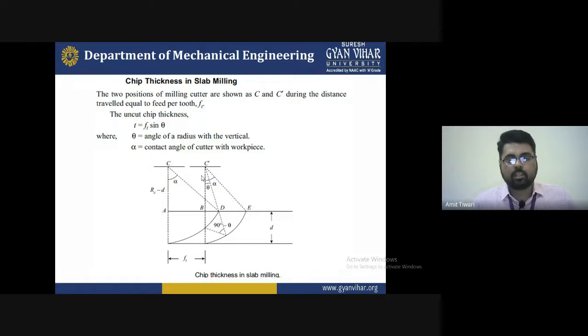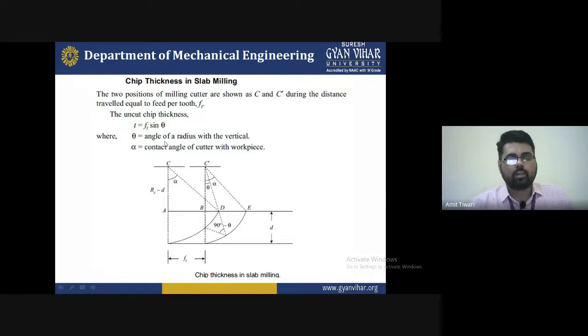Chip thickness in slab milling, as a milling operation basically. The two positions of the milling cutter are shown as C and C dash. You can see this is the C section, and this is the C dash section. During the distance traveled, equal to feed per tooth, ft, from C to C dash, the cut chip thickness, that is t, is equal to ft sin theta, because in this portion ft is the obtained thickness. That is, t is equal to ft sin theta, where ft is the tangential feed.